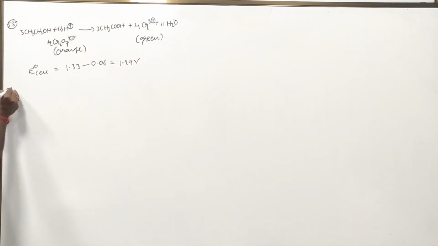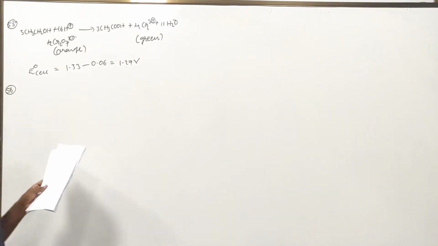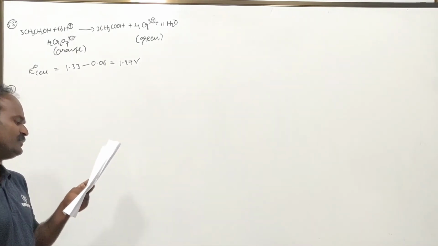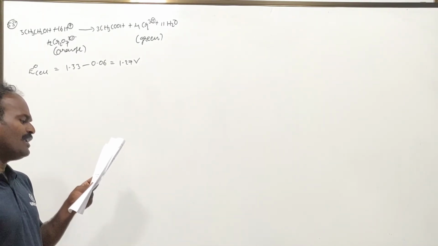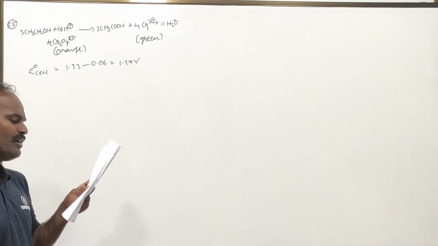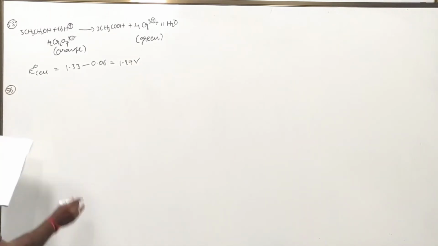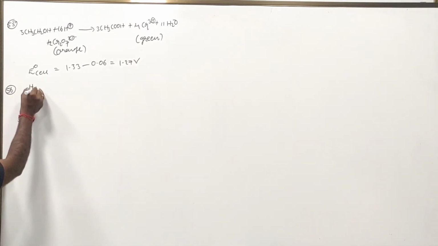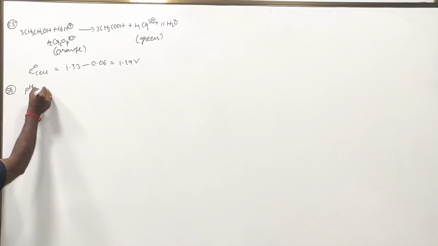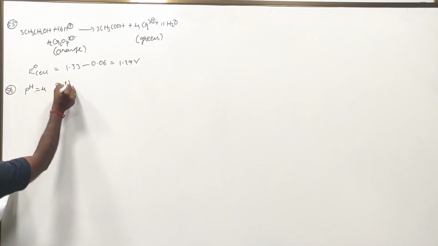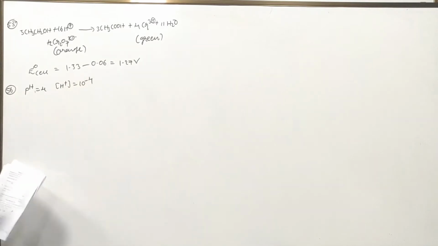Next, question number 56. The EMF of the reaction when the concentration of all species are 1 molar and pH is 4. Concentration of H plus is equal to 10 power minus 4.